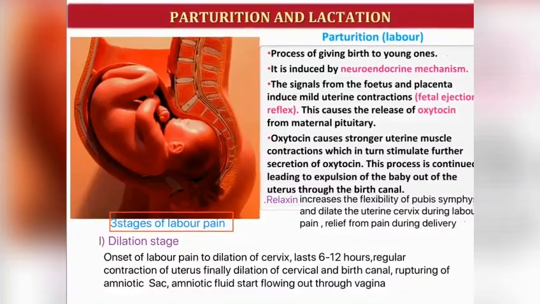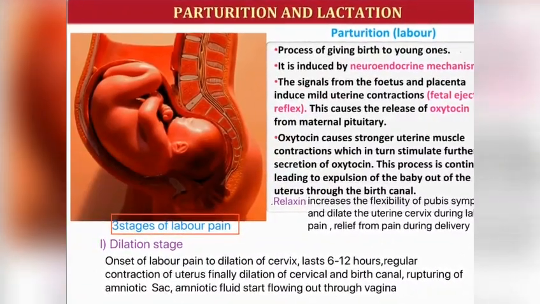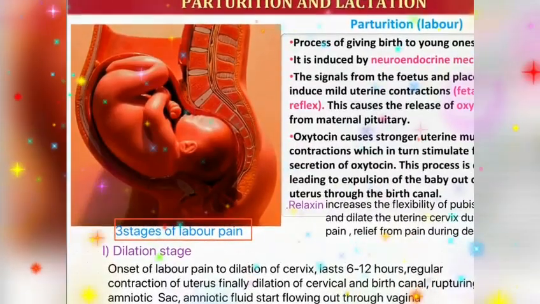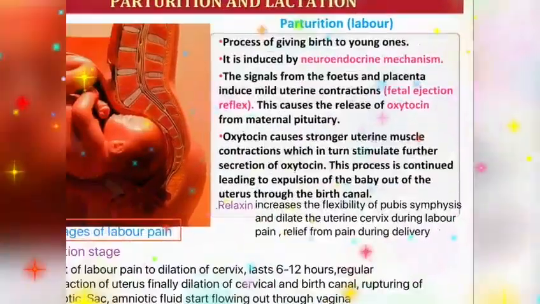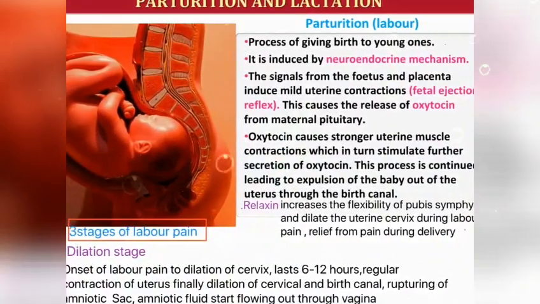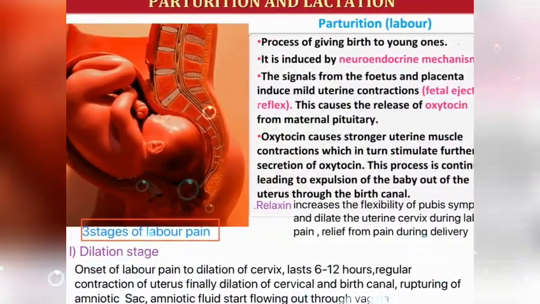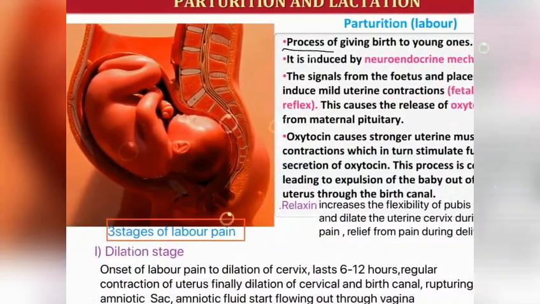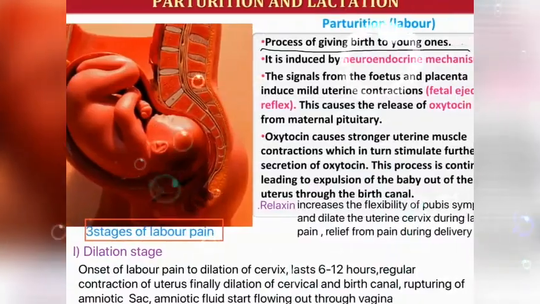The full term young one, or fully grown baby, comes out from the mother's uterus through the birth canal due to vigorous contraction of uterine muscles and cervix, and this is called the process of giving birth, also called labor.